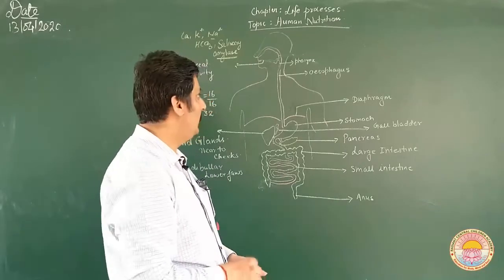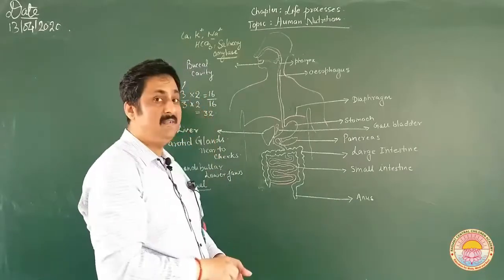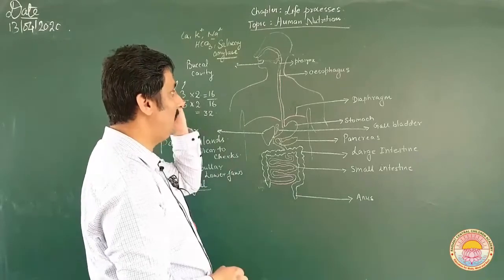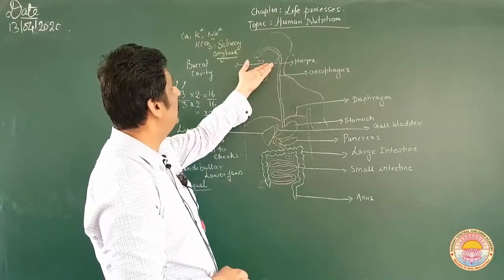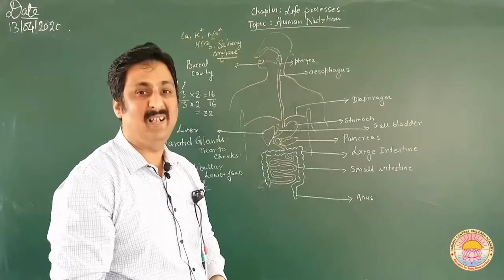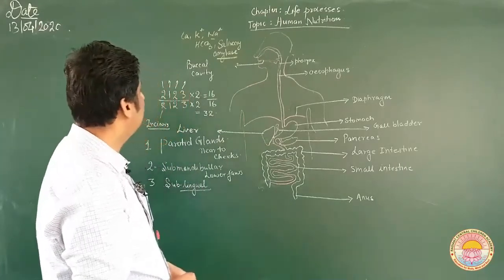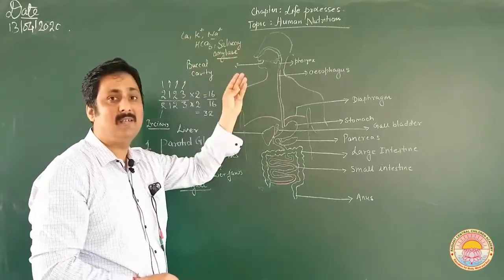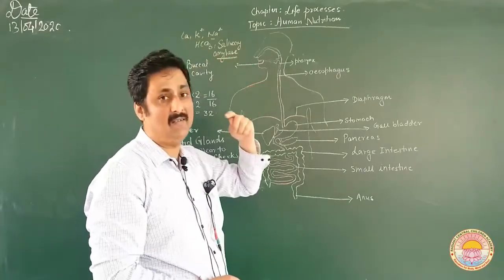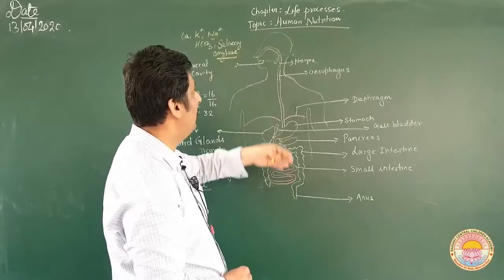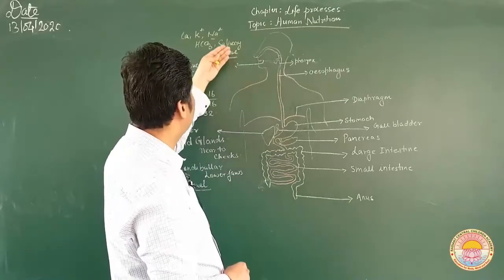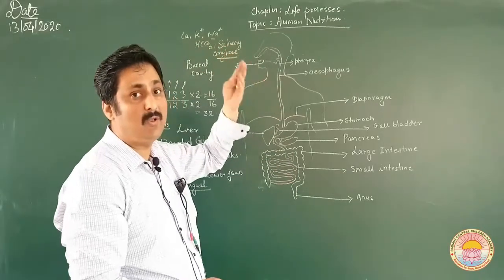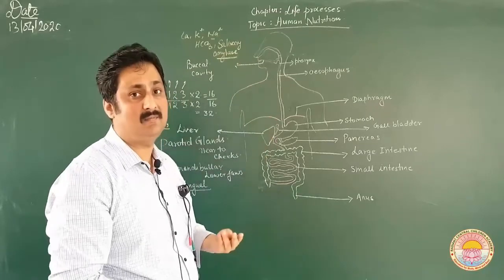In the case of human beings, digestion starts inside the oral cavity, called the buccal cavity. I have already told you that inside the buccal cavity there are three salivary glands which release saliva, and I was also talking about the important components present in the saliva.